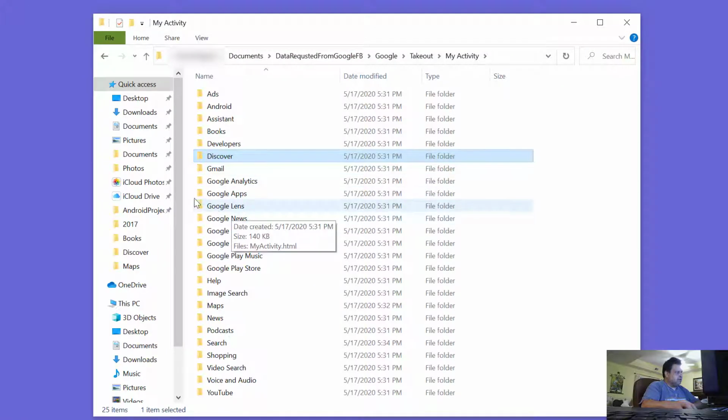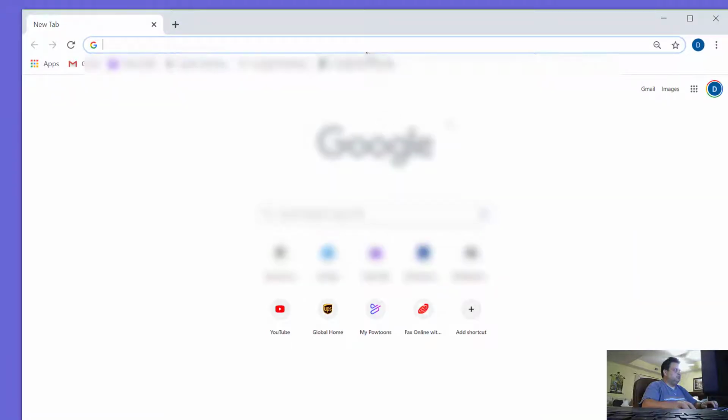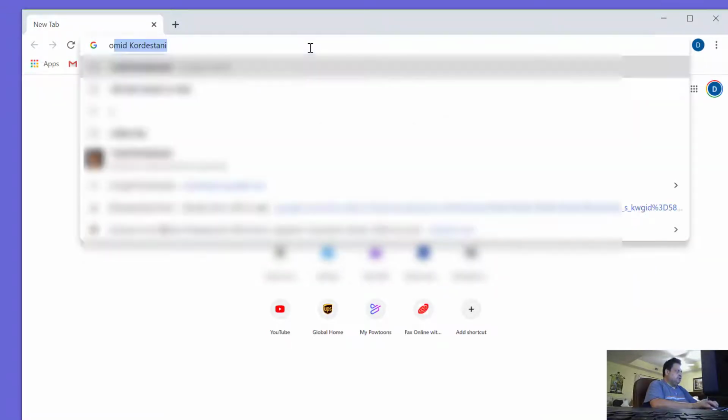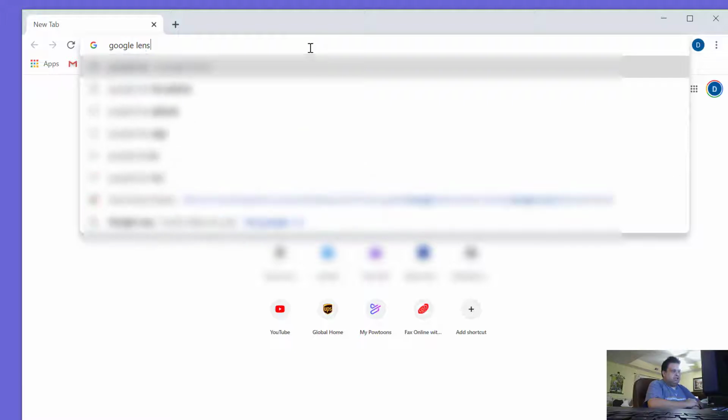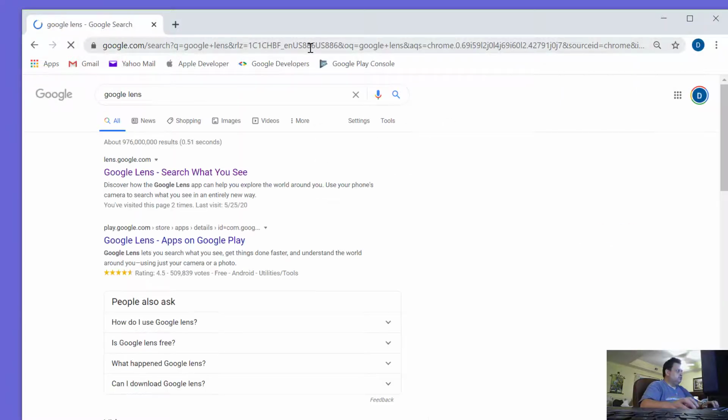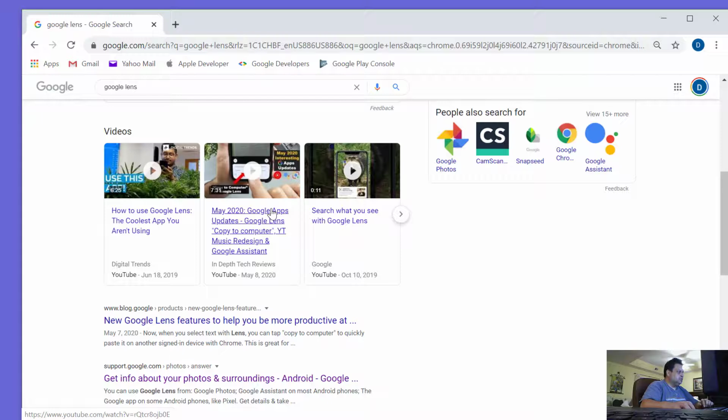See what else. Okay, it's tracking all the apps that I've used, all the Google apps, and how I've used them. Google Lens, again, that's an interesting product. Let me go ahead and bring up Google. So Google Lens, you can use that. For example, if I took a picture, or let's say I'm hiking and I see a tree or a flower, and I want to know what it is, I can use Google Lens, and Google Lens will try to match that in its database and on the internet and pull information and tell me what kind of flower that is.